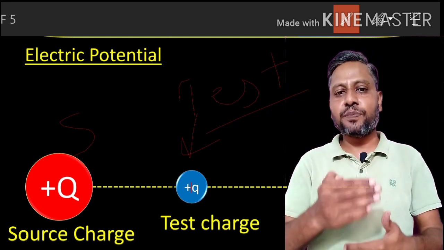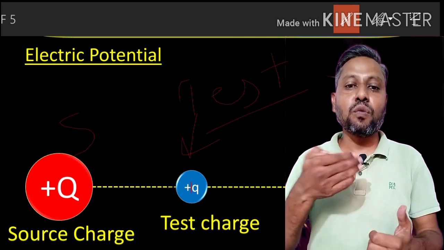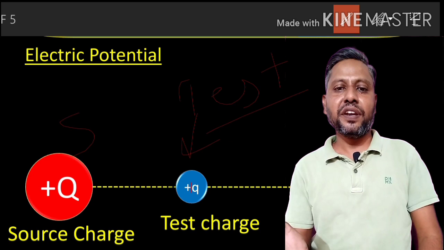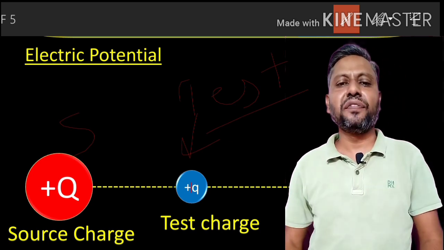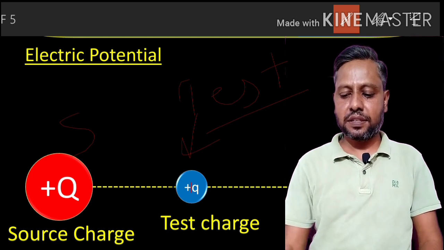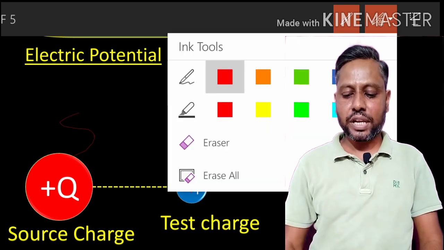How much work is required to shift that test charge from infinity to a point in the field of the source charge is basically referred to as the electric potential.